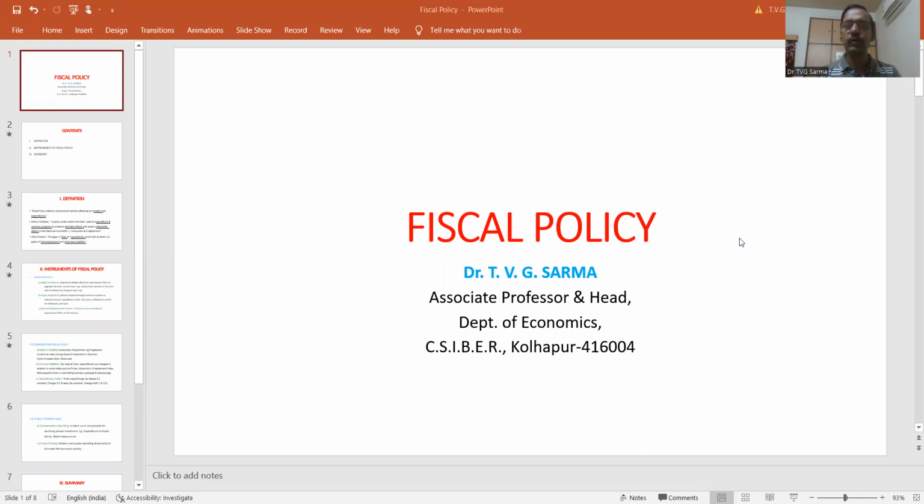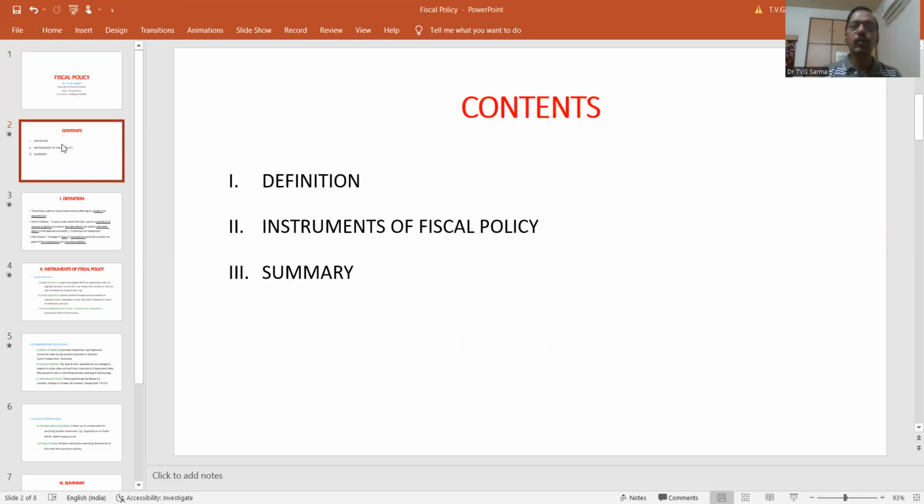As a part of the discussion of macroeconomic policy, we are going to discuss today a very important tool of macroeconomic policy, namely the fiscal policy, which is there in the hands of the government of India. Initially, let me try to give you the overview of today's presentation. We will be covering the definition of what a fiscal policy actually means. Then we shall try to see what are the instruments of fiscal policy. And then we shall try to summarize the entire presentation in a nutshell form.